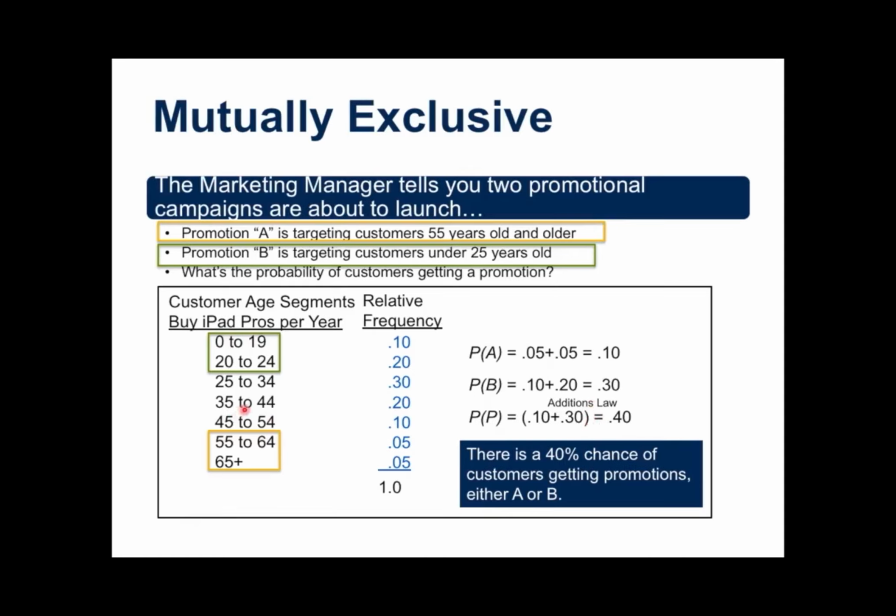And we know that they are mutually exclusive because there's no intersection. Obviously, there's no overlap here. And we said earlier when we had that happening, we can interpret it as mutually exclusive events. In other words, promotion A is exclusive to people 55 years and older, and promotion B is going to be exclusive to people that are 24 years and younger.